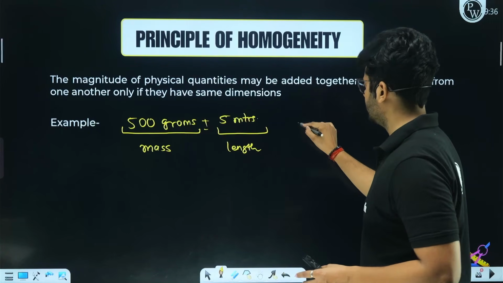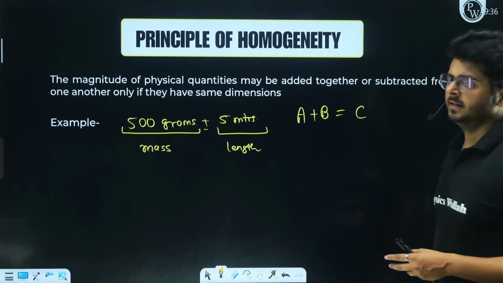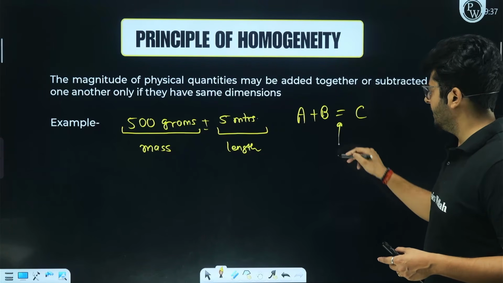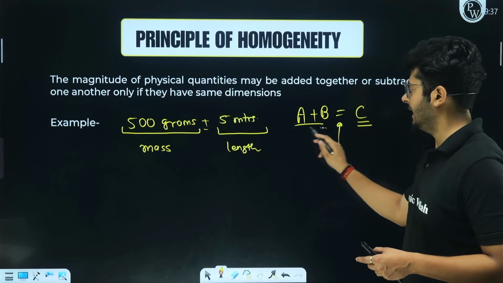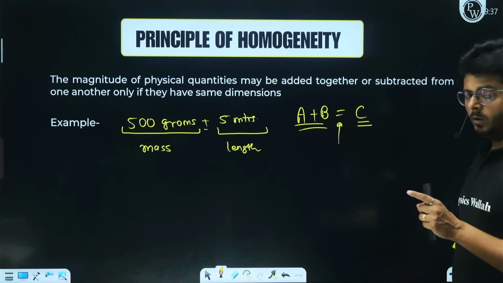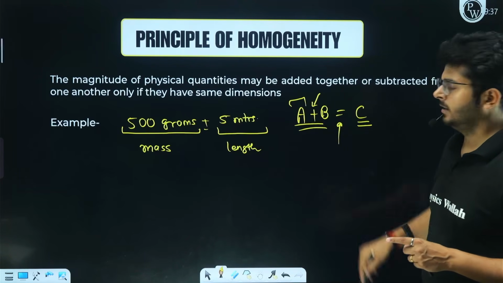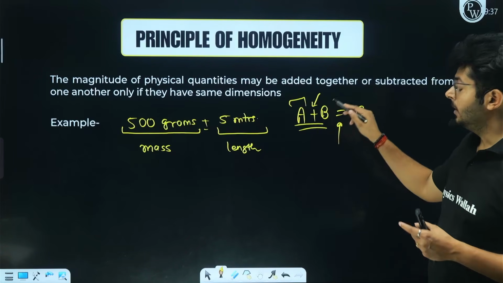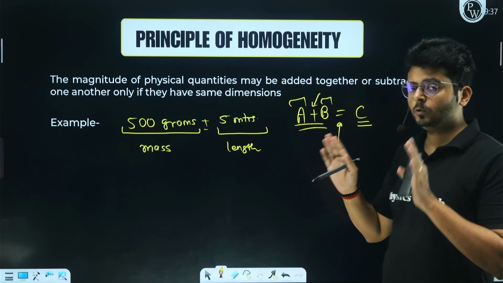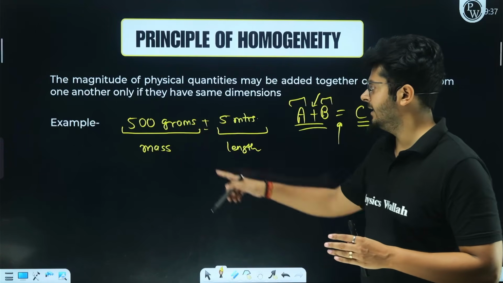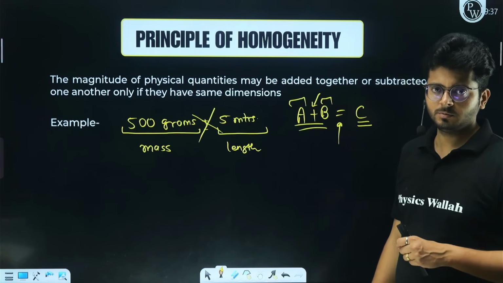If you are using, let's say, A plus B equals C, right? This equals sign is coming up. That means whatever dimension we have on the right side, the same dimension we have on the left side, right? And over here, you just focus, since two things are added, whatever dimension is shared by the first value, the second value which is added should also have the same dimension, because only two things with the same dimension can be added, otherwise this addition is not possible, this subtraction is not possible.